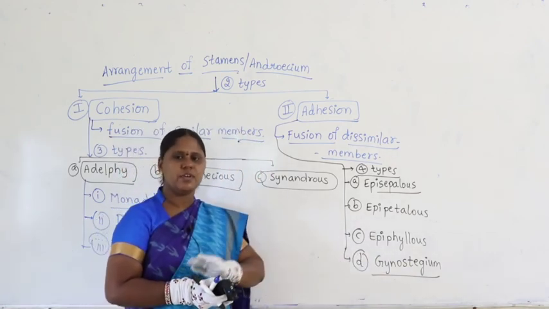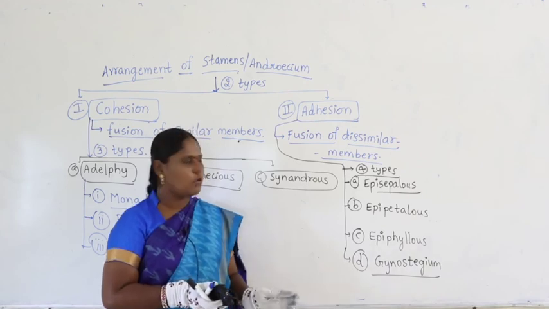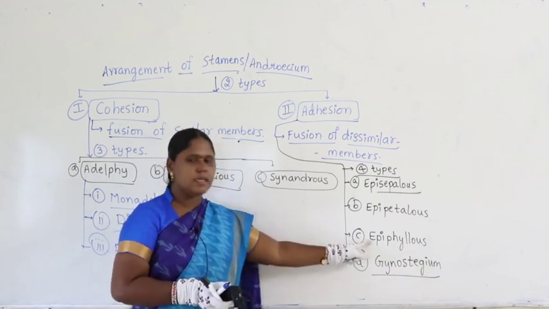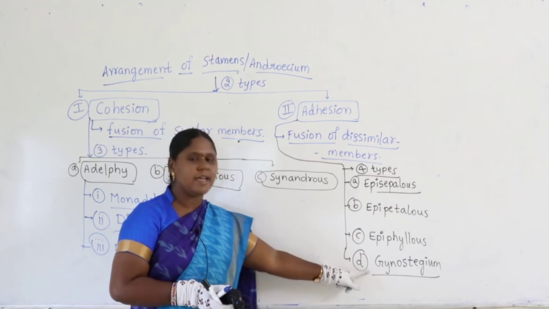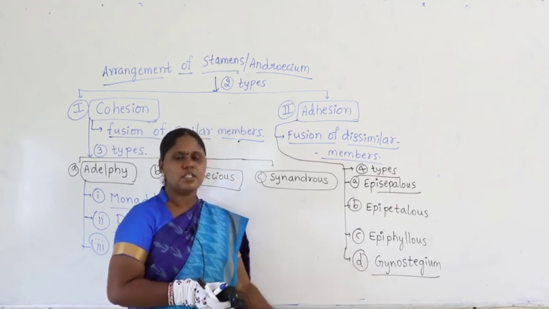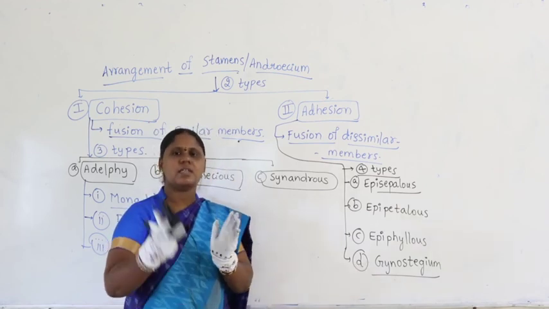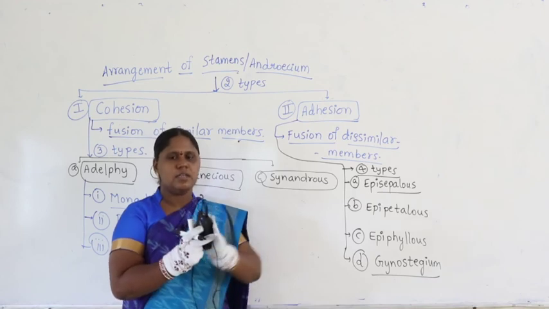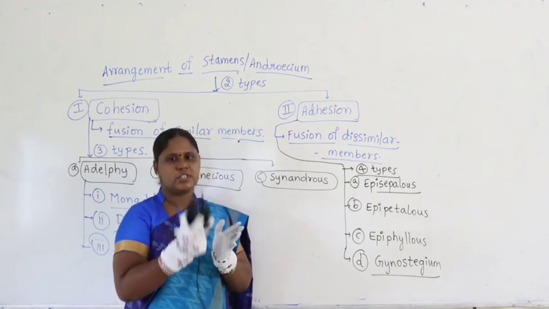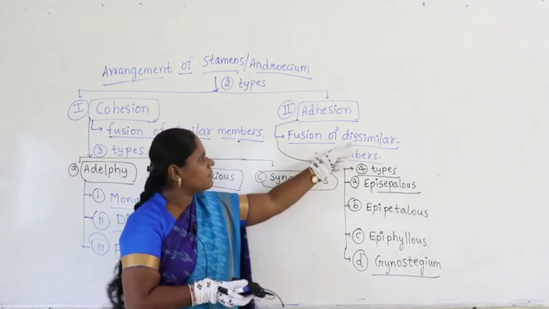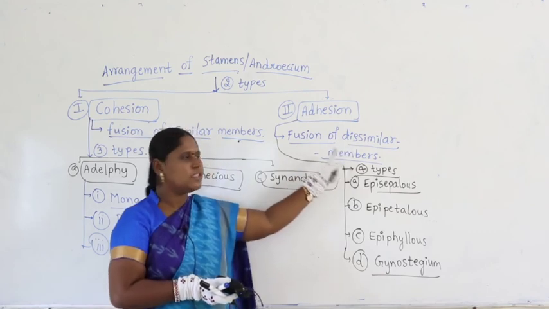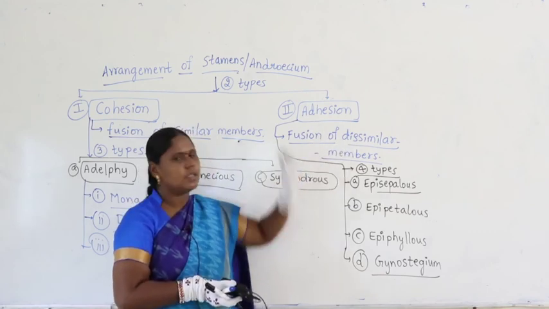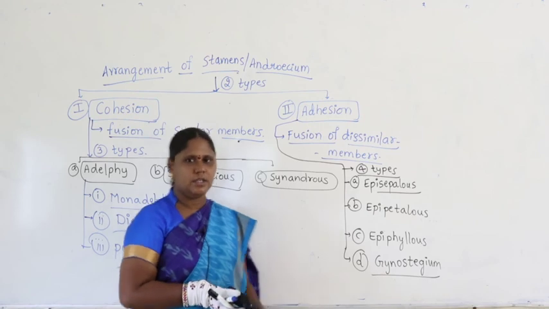Perianth means no difference between calyx and corolla, that is epiphyllous. Coming to gynostegium, this is stamen fused with gynoecium. Stamen is different, gynoecium is different, both are dissimilar members. So, whenever there is a fusion of dissimilar members, it is said to be adhesion, right.